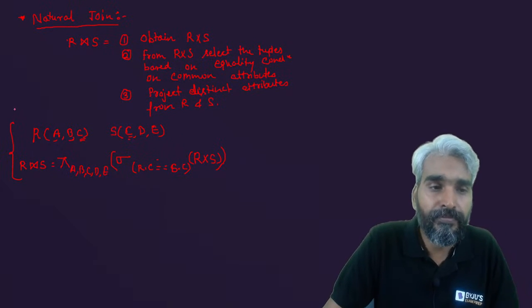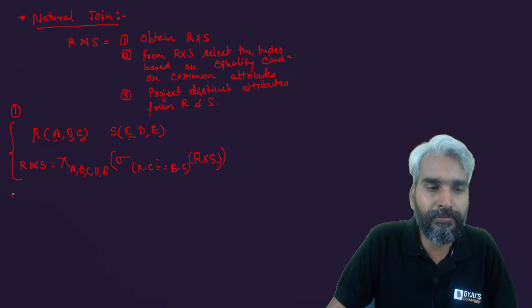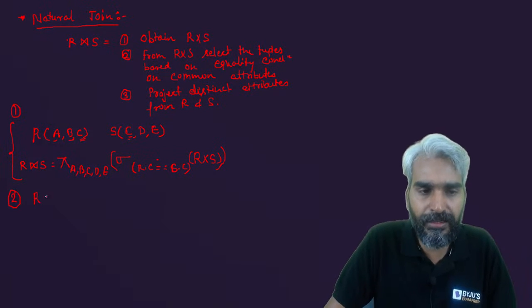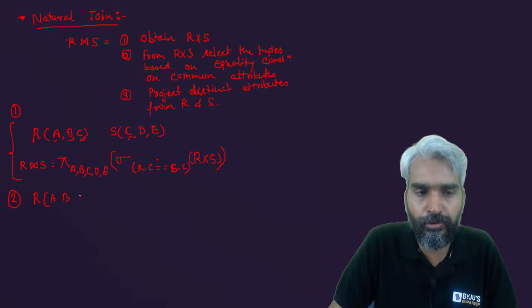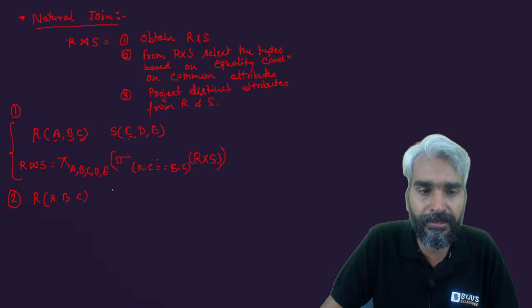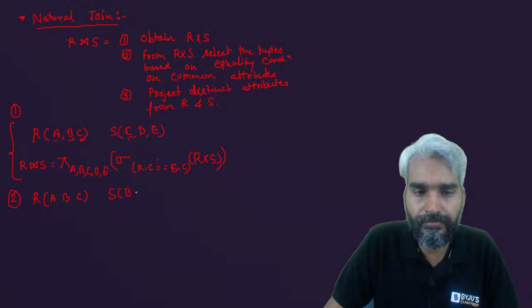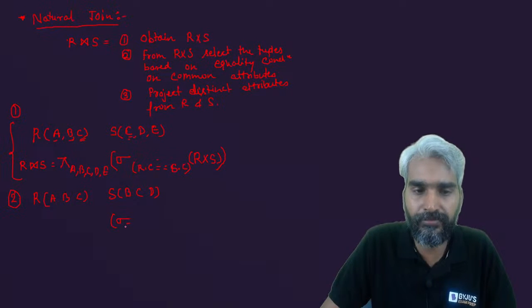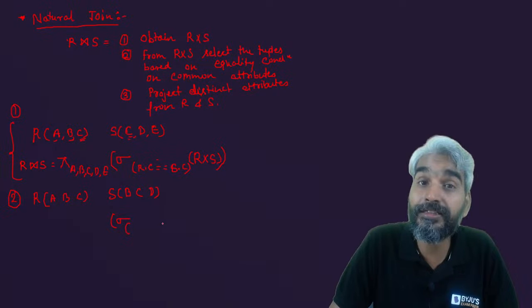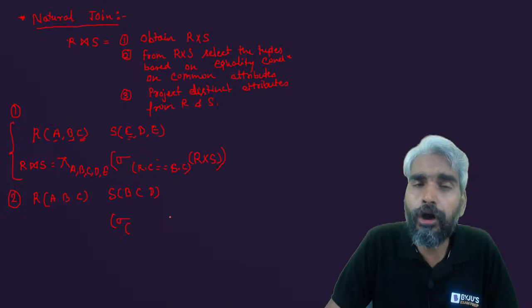Now, sir, this is one case. What if there is more than one common attribute? This is also fine. If there are more than one common attributes, let's say B and C are common between both R and S, then the only change is that the selection will be based on the equality condition on all common attributes.